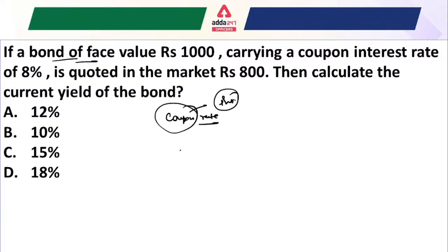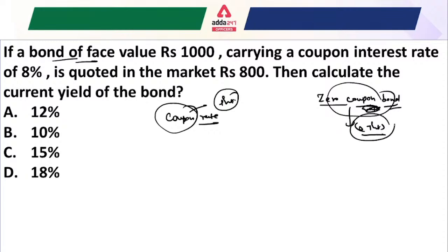And another thing, if you see a zero coupon bond, what do we understand by the zero coupon bond? Zero coupon means zero interest. Actually, these kinds of bonds are provided at a discounted rate, so they carry zero interest, that's why they are named zero coupon bonds. This I have already explained to you, but I just want to remind you.